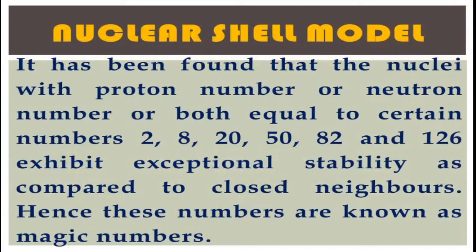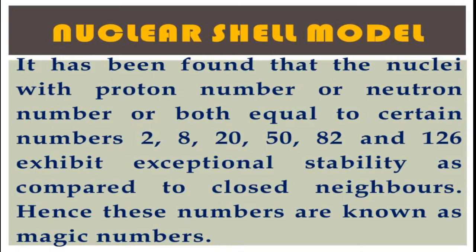So in the nuclear shell model, it has been found that nuclei with proton number or neutron number equal to certain numbers such as 2, 8, 20, 50, 82 and 126 exhibit exceptional stability as compared to their neighbors.